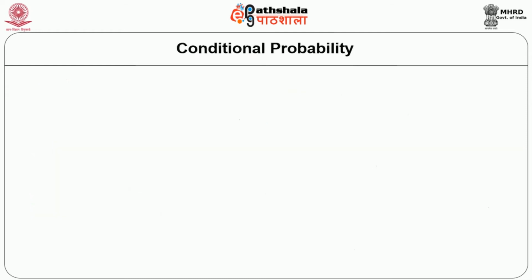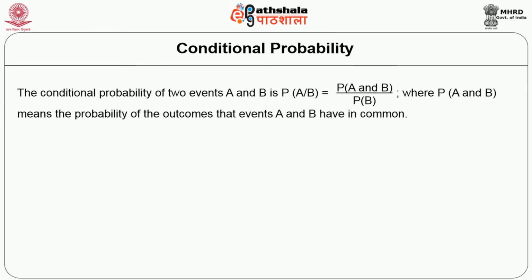Now let us have a look at conditional probability. What does conditional probability say? It concerns two events, say A and B. The probability of A intersect B is equal to P of A and B divided by the probability of B, where P of A and B means the probability of the outcome that events A and B have in common.